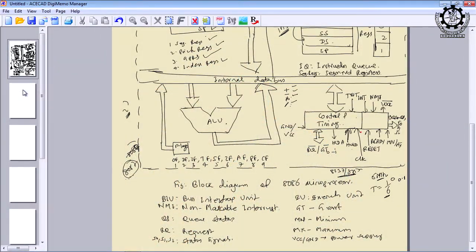If a device wants direct memory access data transfer, it wants to make use of the DMA controller. First it will request the DMA controller, then the DMA controller will put a request to the microprocessor, and if the microprocessor grants this request, it will send the acknowledgement signal to the DMA controller. Then the DMA controller will send the acknowledgement signal to the device which requested the DMA service. And once this cycle is completed, the direct data transfer will begin.